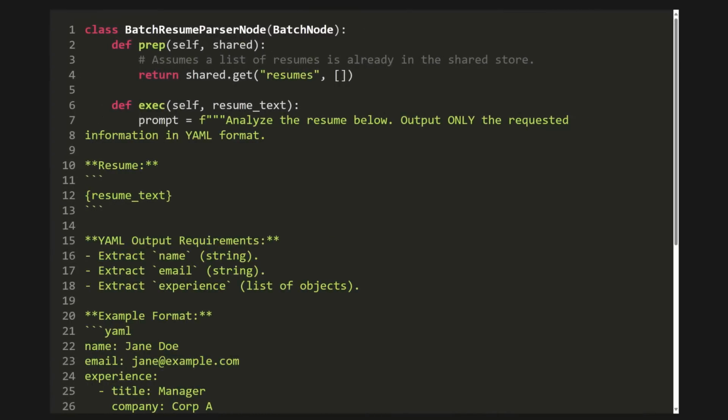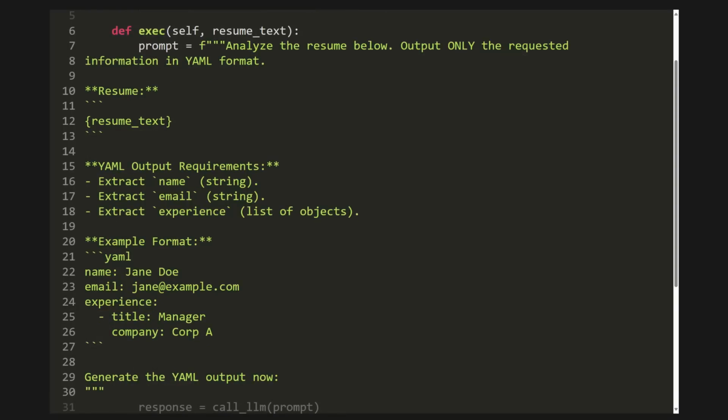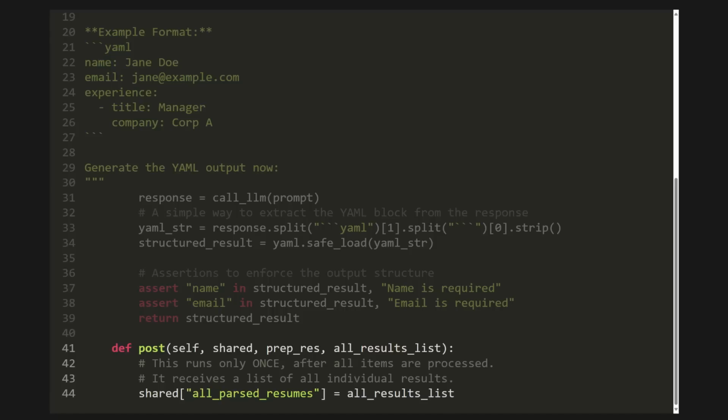Let's adapt our resume parser to use this. We'll create a batch resume parser node. The prep method now, instead of loading one resume, loads a whole folder of them and returns a list of their contents. And the exec method? Here's the best part. It doesn't change at all. The exact same logic that we use to parse one resume now works on a single item from the batch. The batch node handles the looping for us automatically. And finally, the post method. It receives a list of all the parsed resume dictionaries. It can then, for example, save all of them to a single JSON file or database.